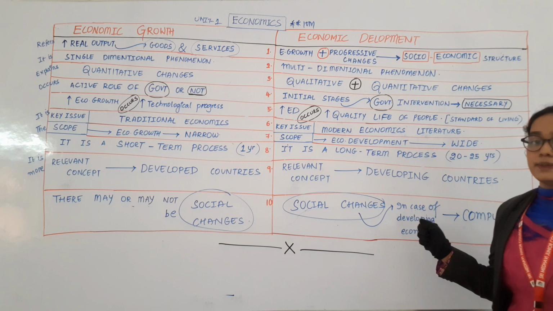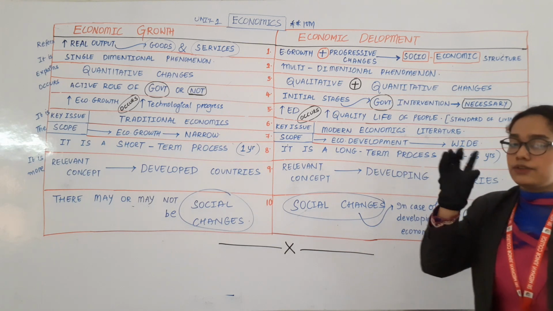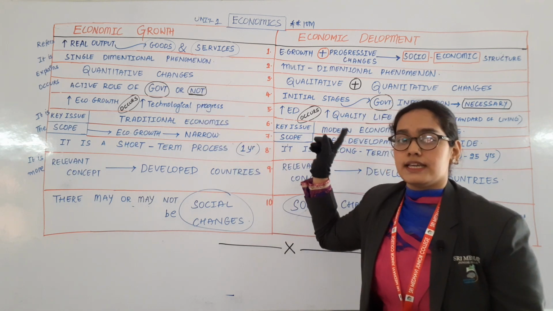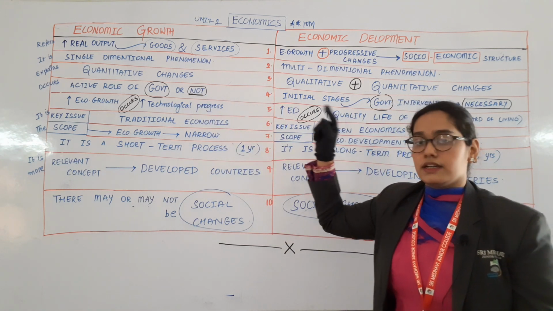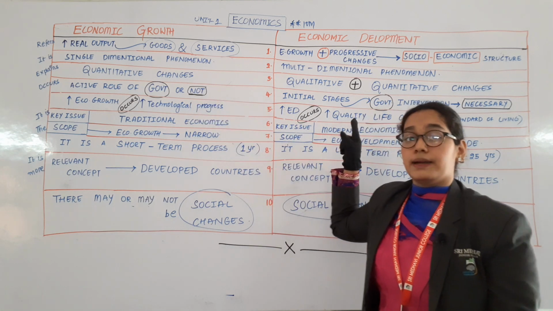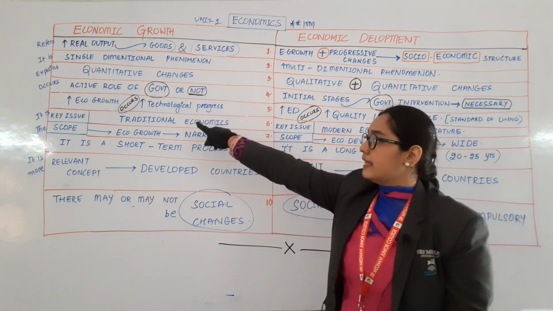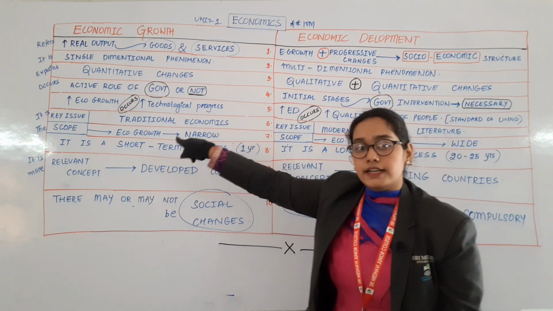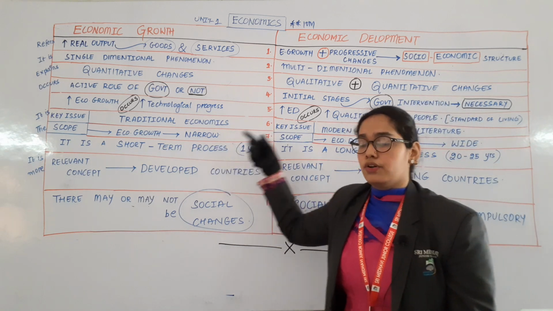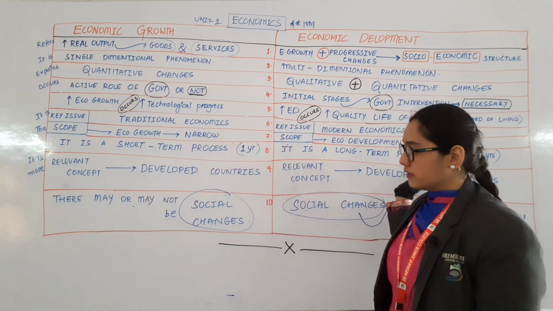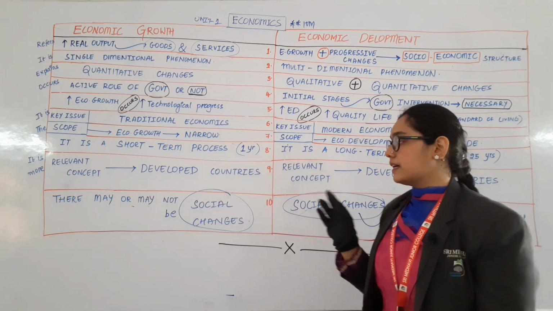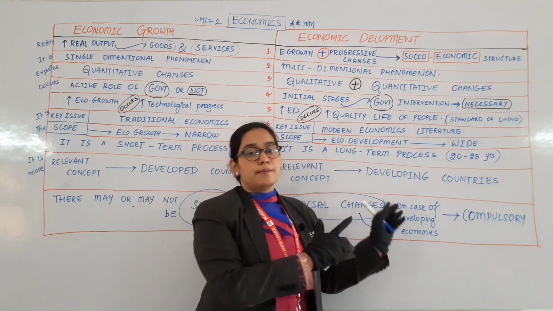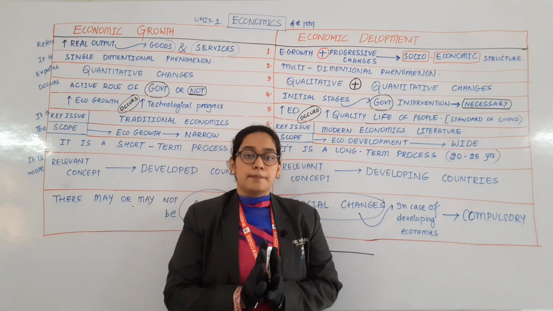Social changes are compulsory. There are sentences here, but you keep the important words in your mind, like single, multi, quantitative, qualitative and quantitative. Government may or may not be there, but in the initial stages government should be there. Then technological progress, then quality of life of people, then traditional economics, modern economics. Narrow, wide, short term, long term. Developed countries, developing countries. Social changes may or may not be there. Social changes are compulsory. So all the 10 points are completed.